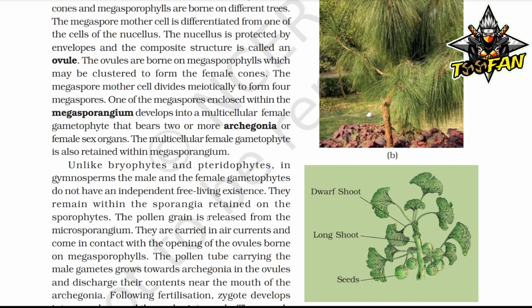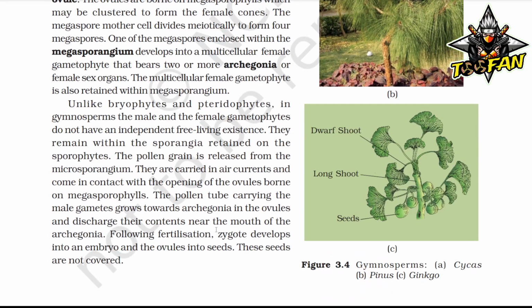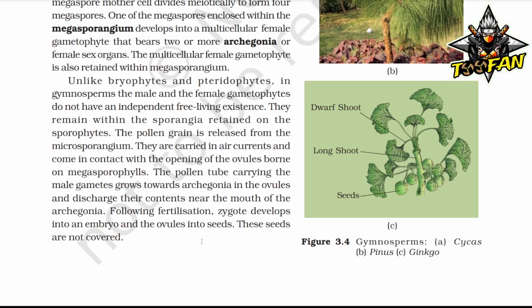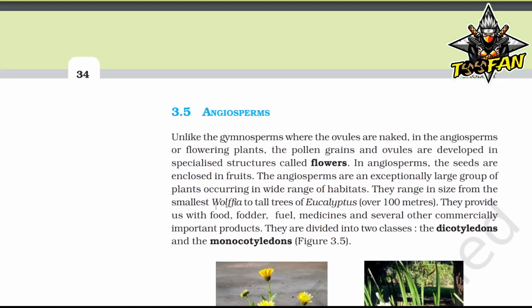The pollen grain is released from the microsporangium. They are carried in air currents and come in contact with the opening of the ovules borne on the megasporophylls. The pollen tube carrying the male gametes grows towards the archegonia in the ovules and discharges their contents near the mouth of the archegonia. Following fertilization, the zygote develops into an embryo and the ovules into seeds. These seeds are not covered.